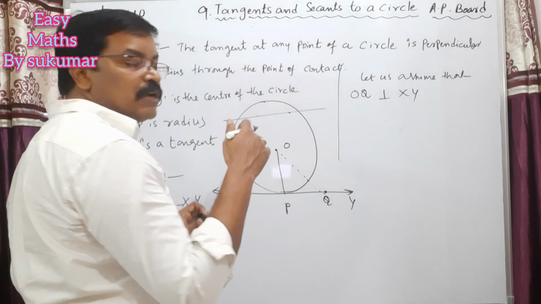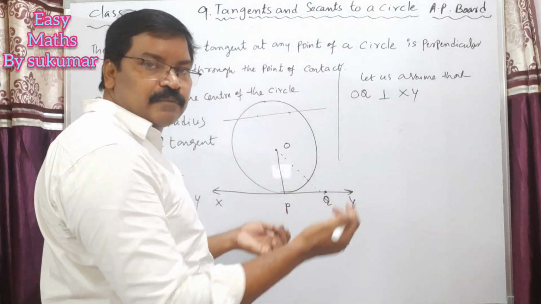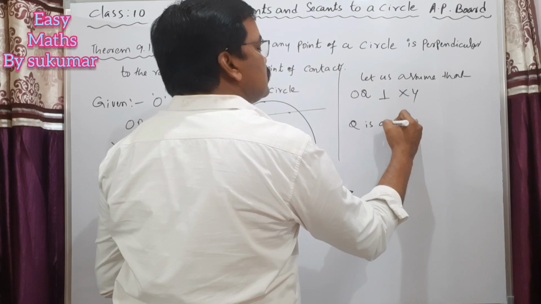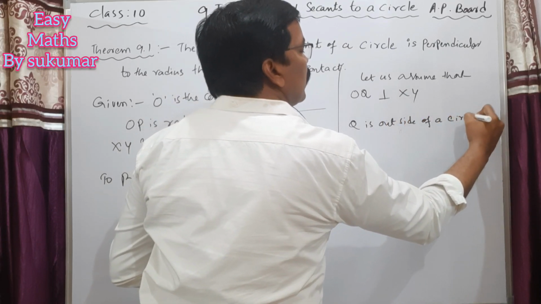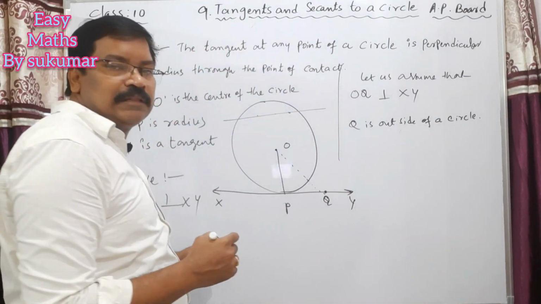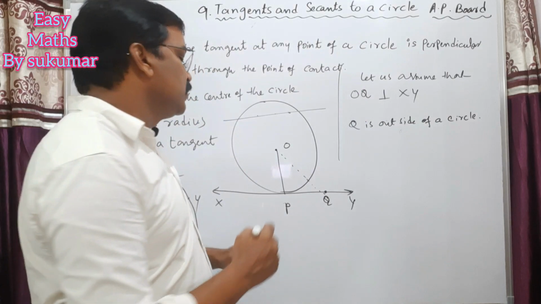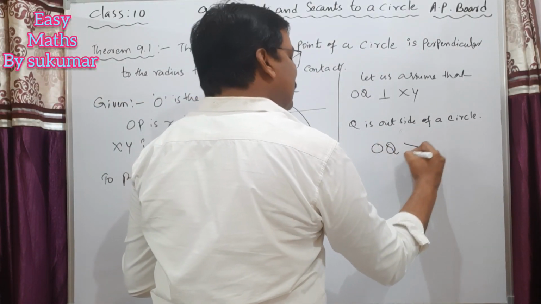My dear students, our conclusion here is that this Q is outside of the circle. Why? If it is inside of the circle, that XY will become a secant. Therefore this OQ is greater than OP.